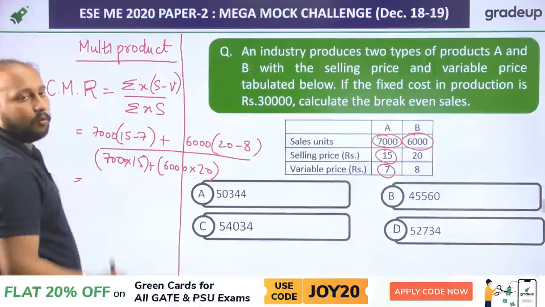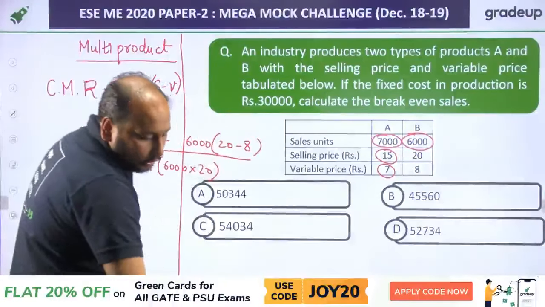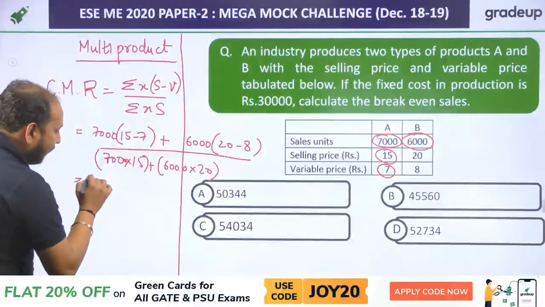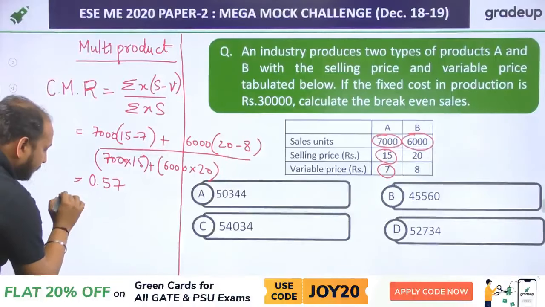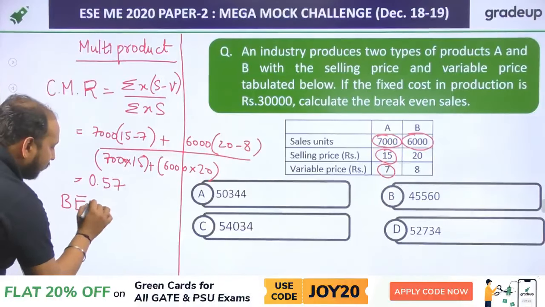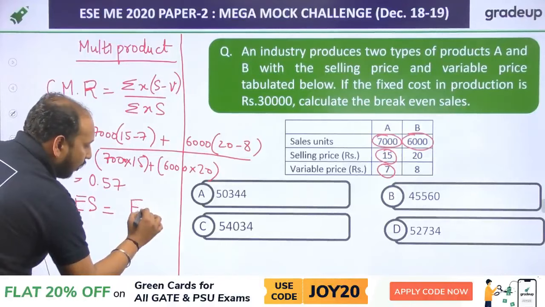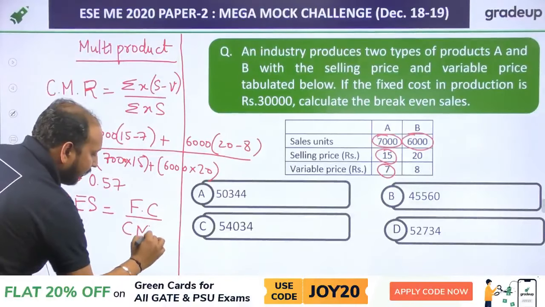So after this you will be getting CMR. After getting the CMR, your CMR will be approximately equal to 0.57. So what is break-even analysis? Break-even sales will be equal to fixed cost divided by CMR.